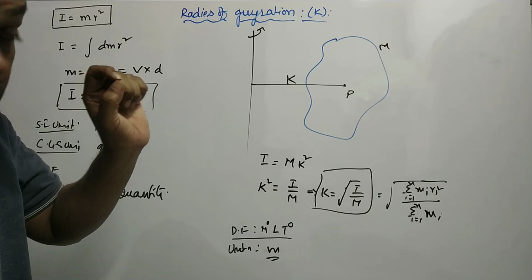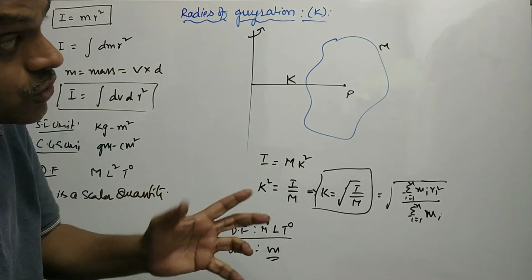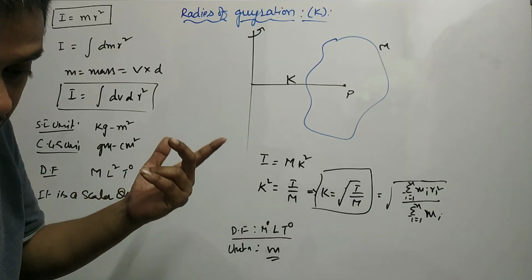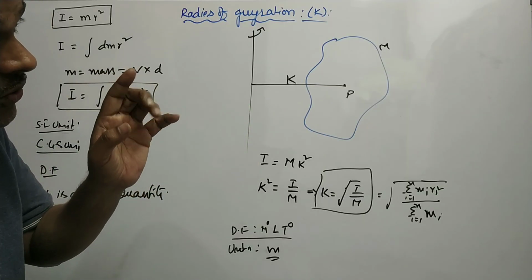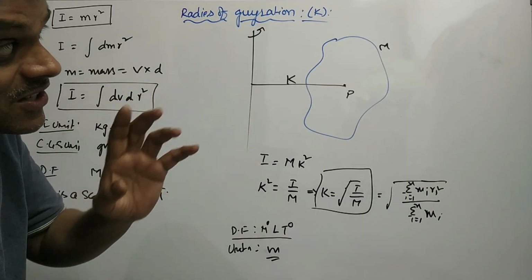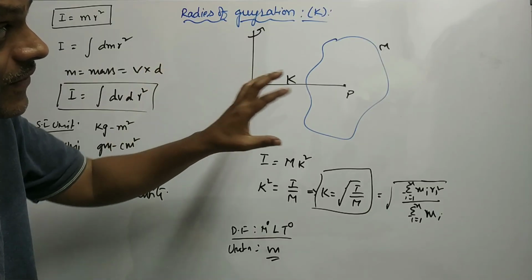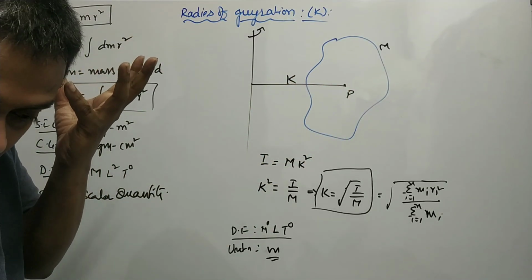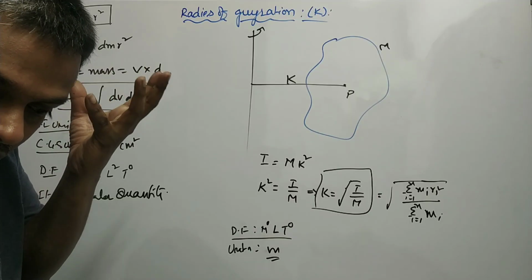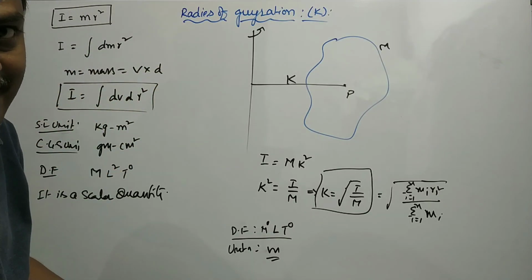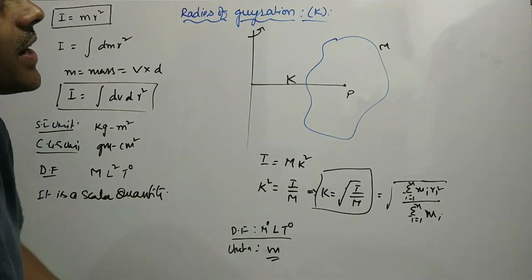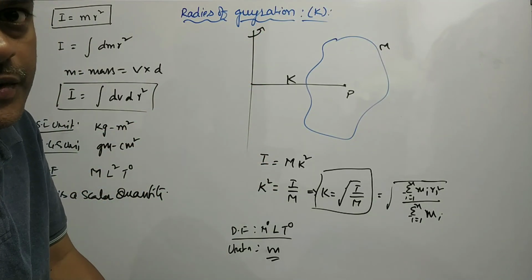Suppose the temperature of this body increases, what happens? The body expands, so the center of mass also changes. So whenever the temperature of this rigid body increases, the radius of gyration also increases. These are the factors that influence the radius of gyration of a rigid body.